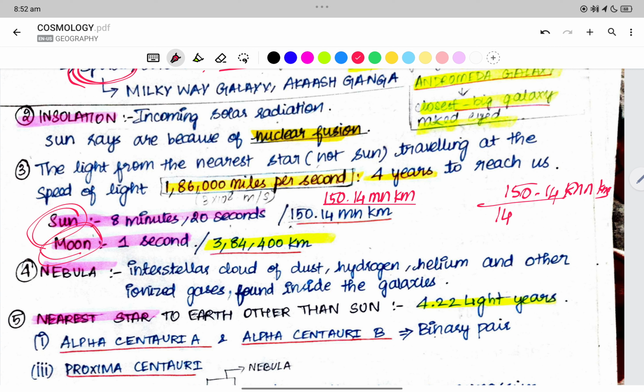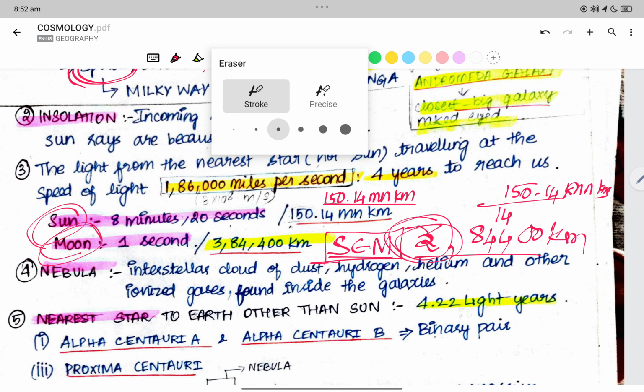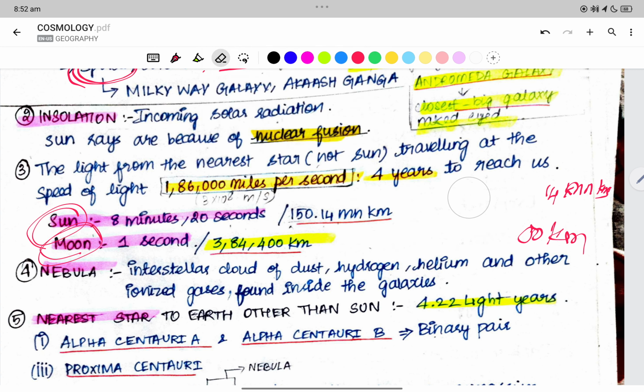Now the moon. How do we remember this 3? We usually discuss the sun, the earth and the moon together, like in a lunar eclipse. So 3, and 8 is 4 plus 4, then 0 kilometers. This is how we have to remember it.